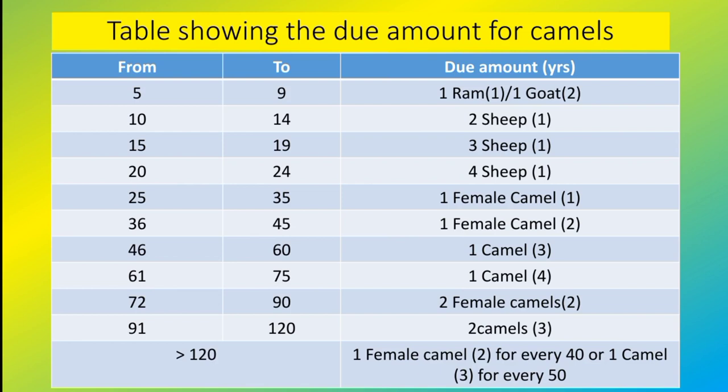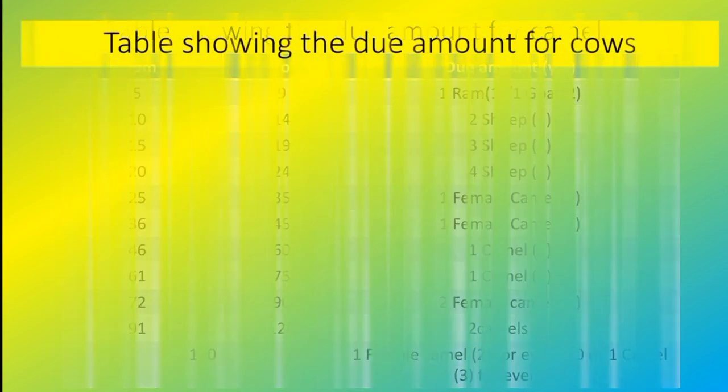200 is divisible by both 40 and 50. So he can either choose to pay in 40s: for 40 camels, he will pay one female camel, so 5 female camels. Or if he does it for every 50 camels, then he will pay 4 camels of 3 years old. I hope you get that illustration. So that's the explanation of the table.